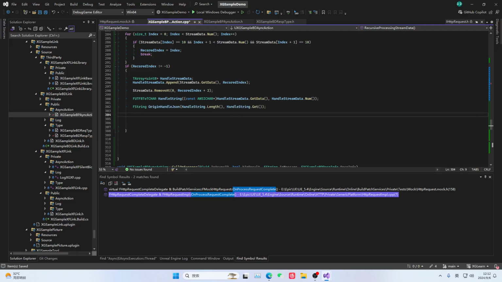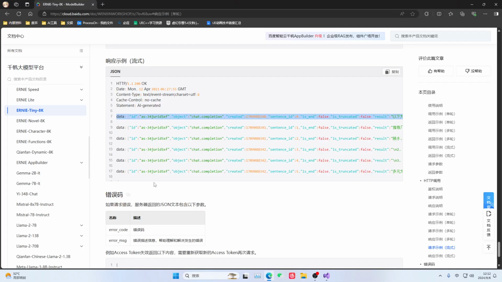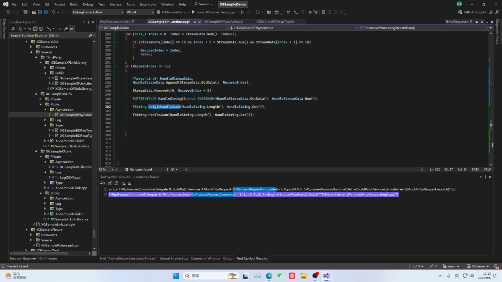Then we go and do this. Let's save and process it. We can see here we need to take this element data. This is the original save, and this is also the original part. This original is mainly for you to see what it outputs because it comes with data. We don't want this data when saving, right? So we need to remove this data.